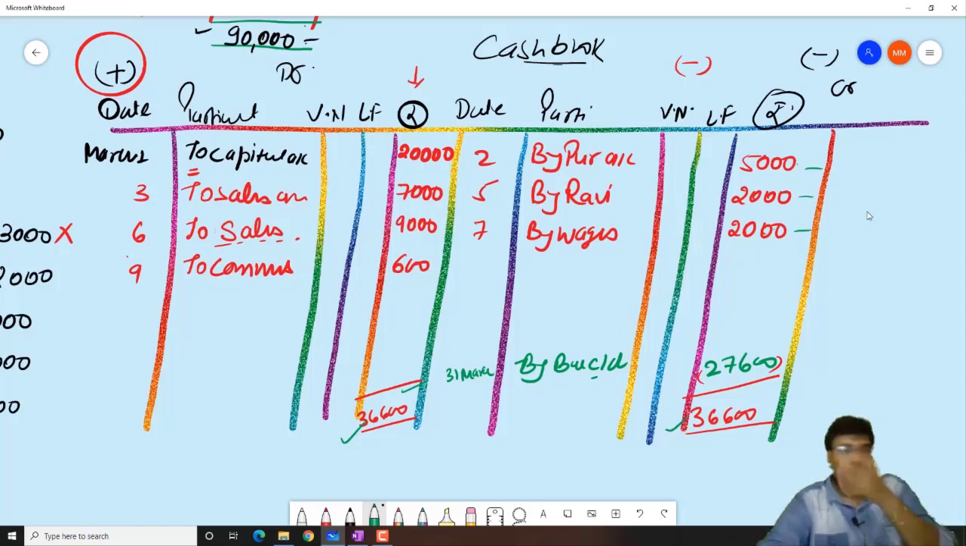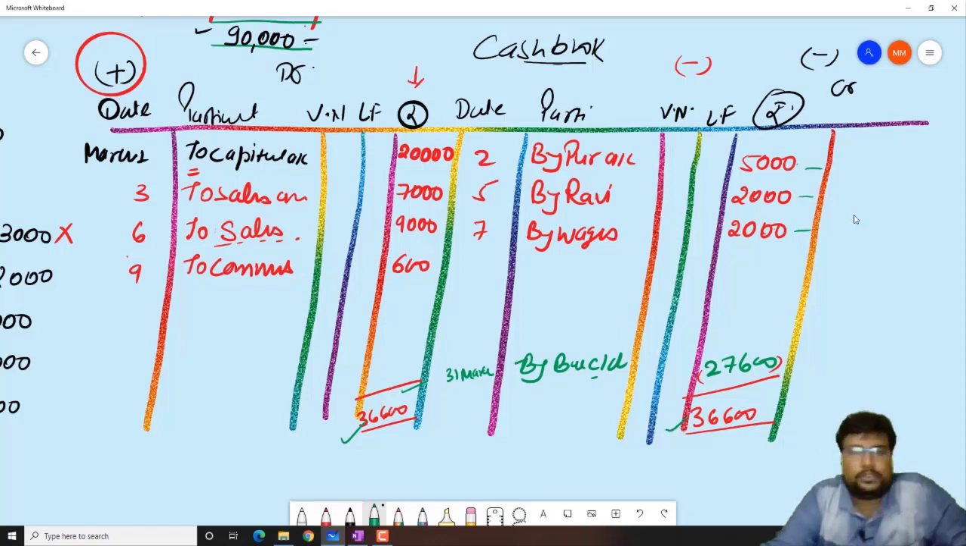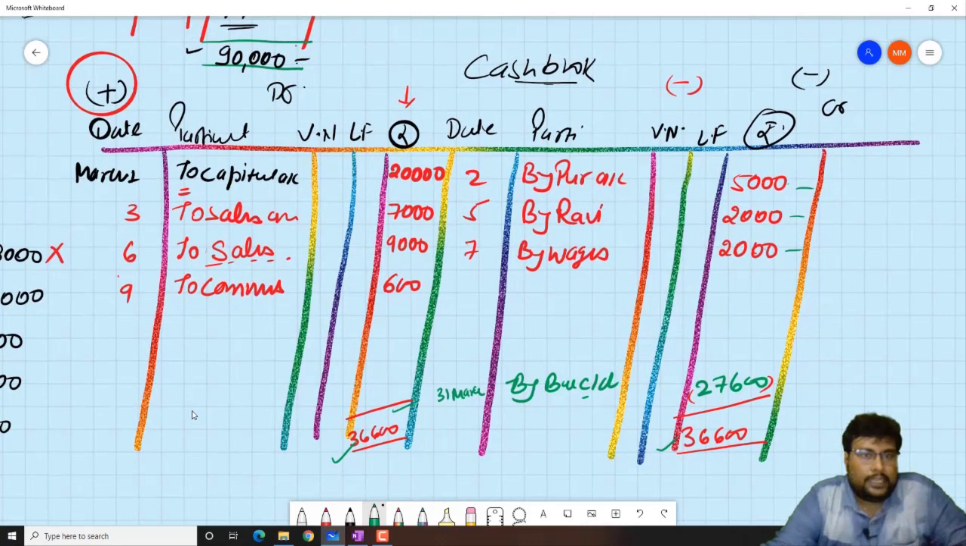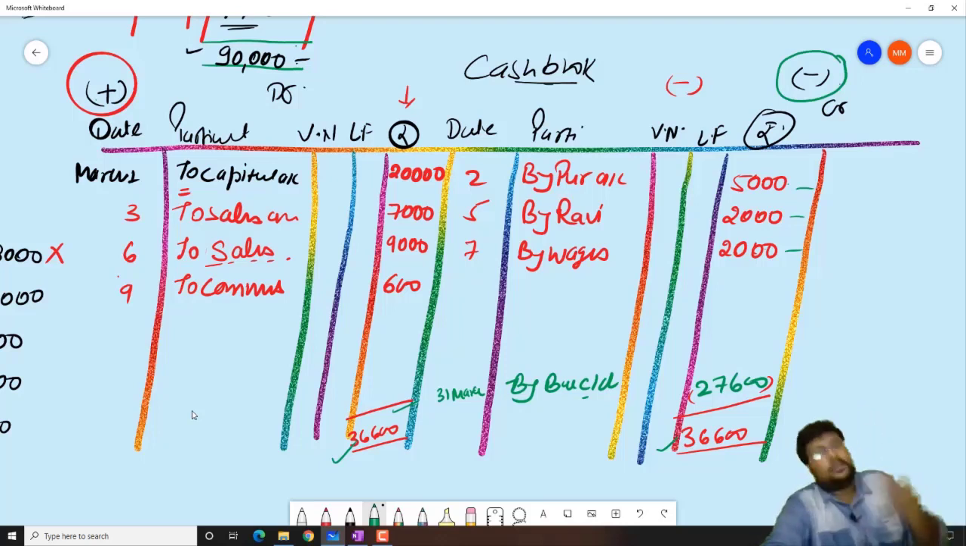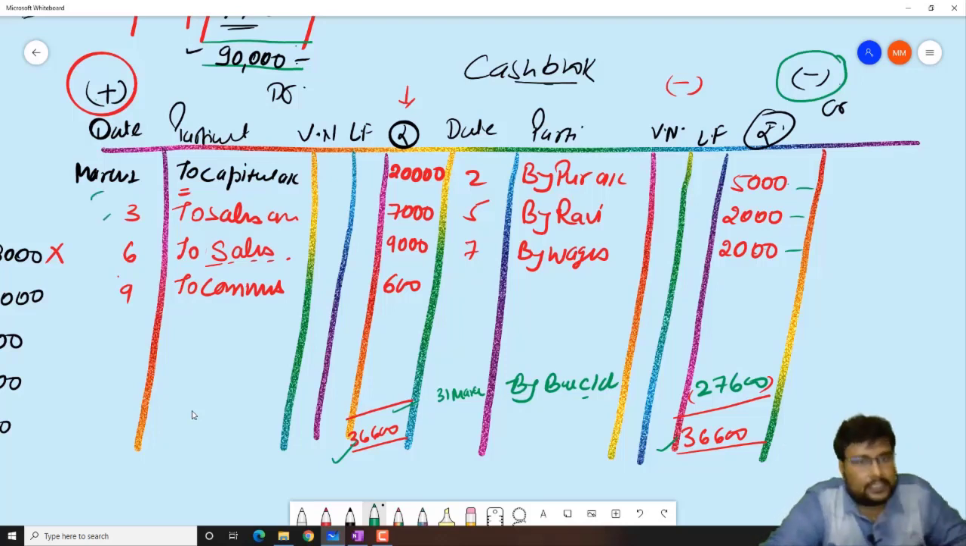Okay bachcha, so chalo ji, let's understand the whole procedure once. It is simple. A cash book has two sides, a debit side and a credit side. The debit side is the plus side, the credit side is the minus side. Anything which increases the cash will be recorded on the debit side, and anything which decreases the cash will be recorded on the credit side.